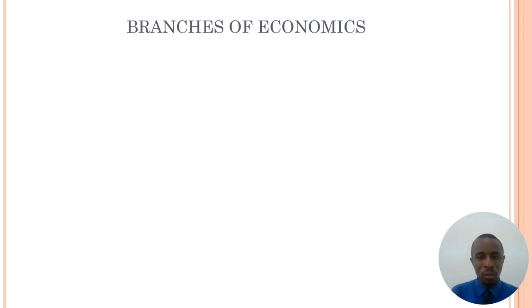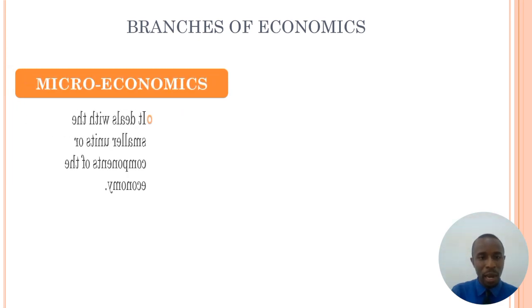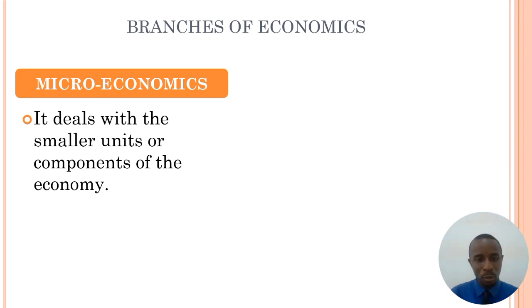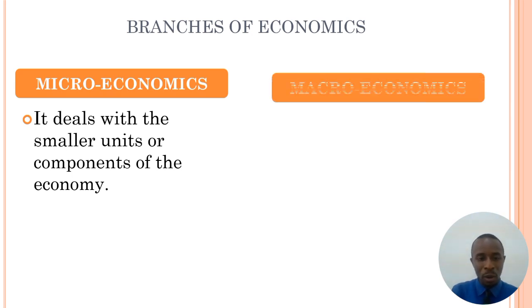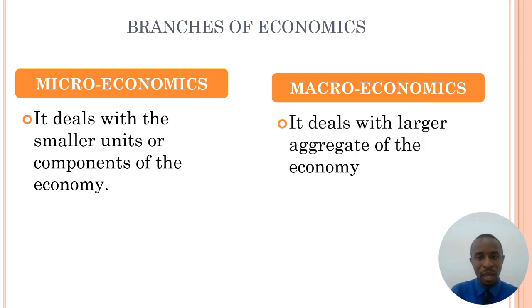That's microeconomics and macroeconomics. Microeconomics, micro has to do with minute, something small, and that's the individual or household in an economy. Every economic decision made by an individual or household or a smaller unit of the economy in terms of consumption, savings, and investment. While the second one, which is macroeconomics, has to do with the aggregate of the economy. And macroeconomics covers areas like public finance, where we have public revenue, public expenditure, fiscal policy, among others.